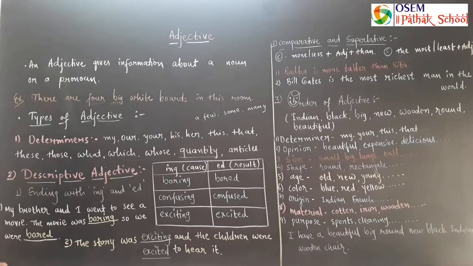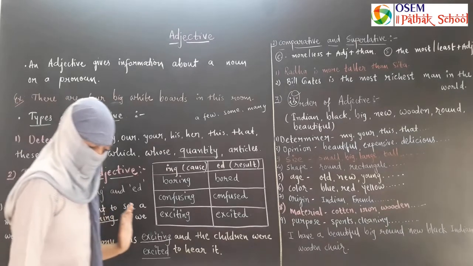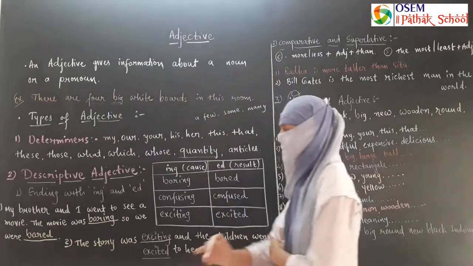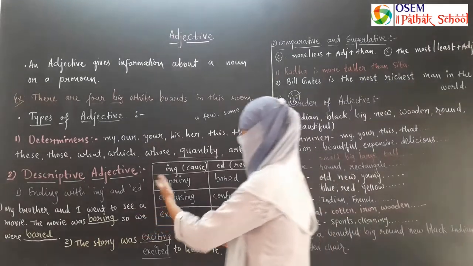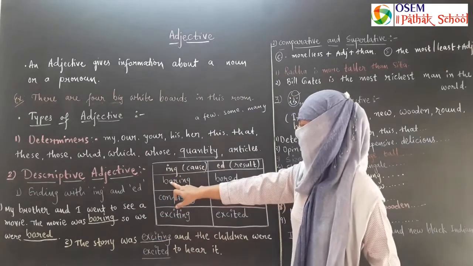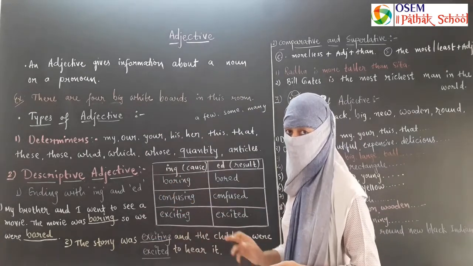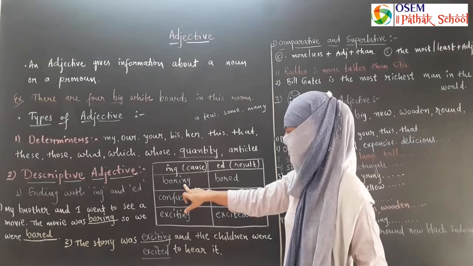Students, we have lots of descriptive adjectives, but here we learn some common mistakes we make when using adjectives. First of all, endings with ing and ed. Sometimes we make an adjective from a verb ending with ing and ed. See here. Bore is a verb and boring is an adjective.